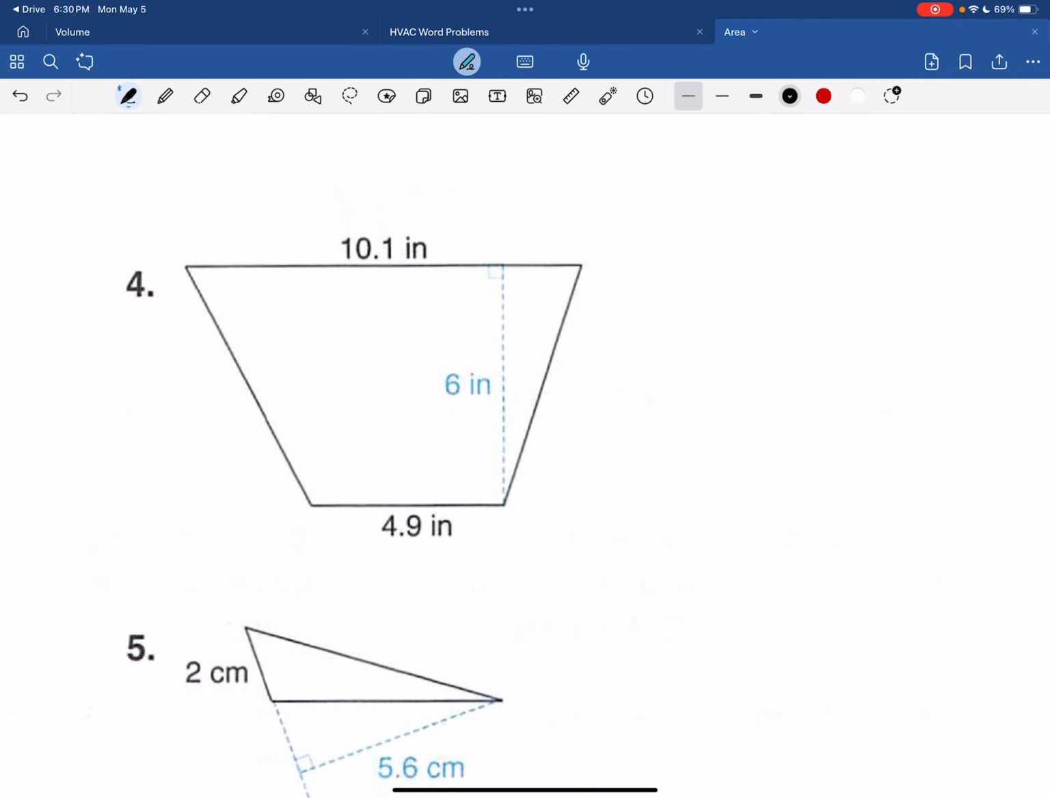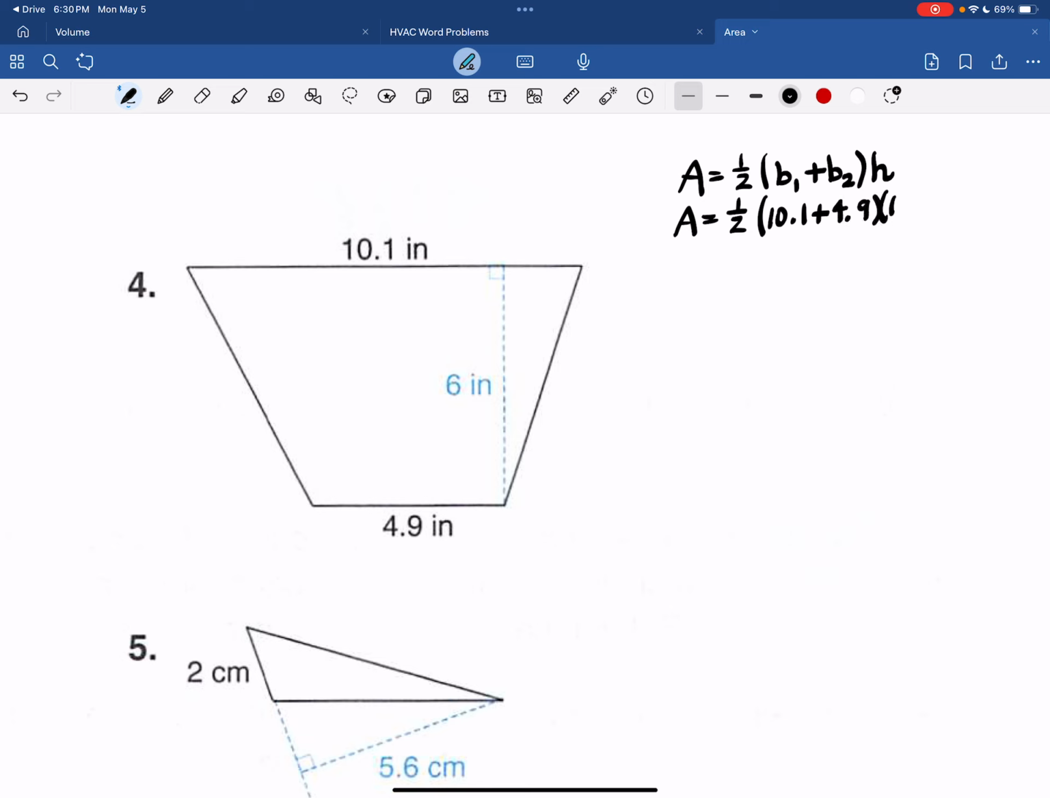Number 4 is another trapezoid. So we have 1/2 the sum of the bases times the height. So we have 1/2 of 10.1 and 4.9 times the height of 6. Everything is in inches. You can put it in your calculator right there, or if you want to practice the mental math, well, either way, you have to do parentheses first. So go ahead and add those two together, and you get 15.